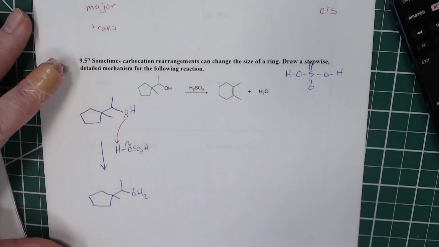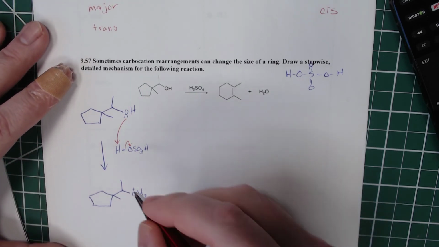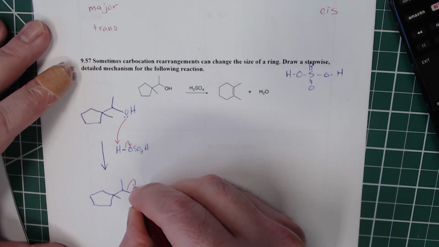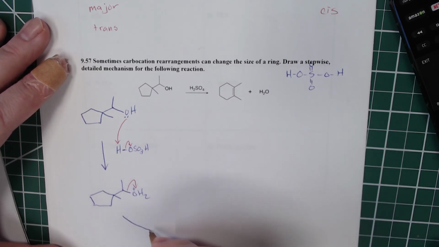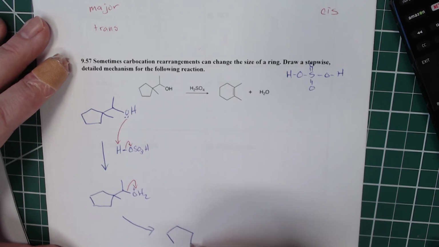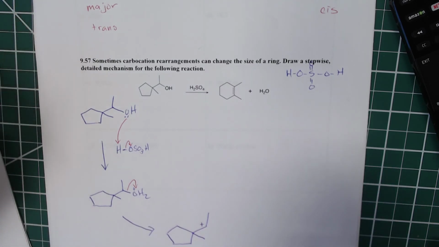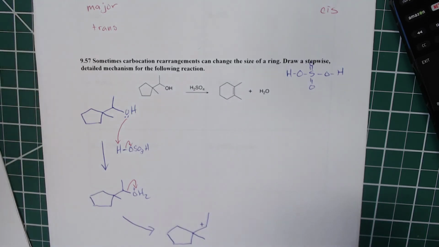All right. In our next step, our water is going to be our leaving group. So we'll just take that bond and we'll go to the oxygen, and that will give us our carbocation. So we will get that carbocation, plus H2O, of course.